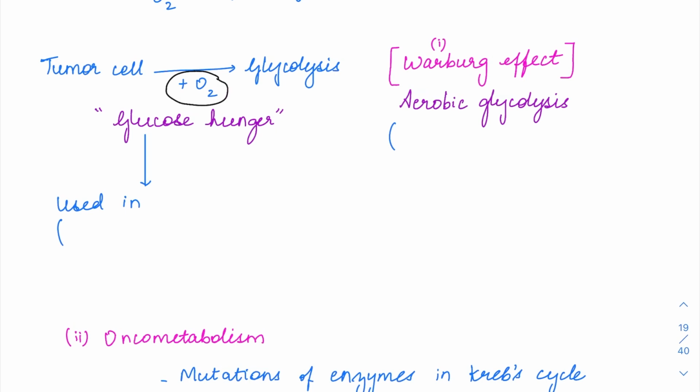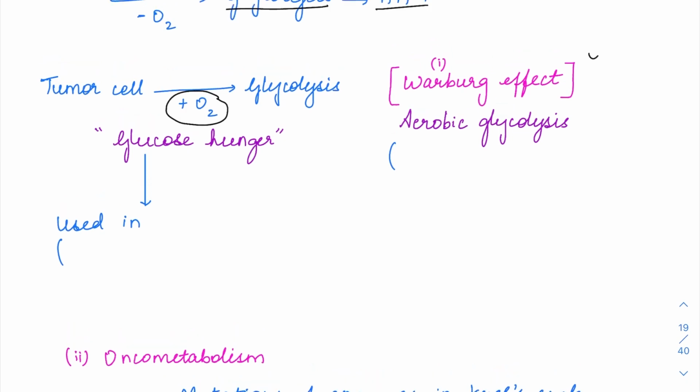So even in the presence of oxygen, it is not going to undergo oxidative phosphorylation. Instead, it is going to undergo glycolysis. So this is called the Warburg effect. The Warburg effect is nothing but aerobic glycolysis. That is, in the presence of oxygen, there is going to be glycolysis. So why? Because in order to produce intermediates.